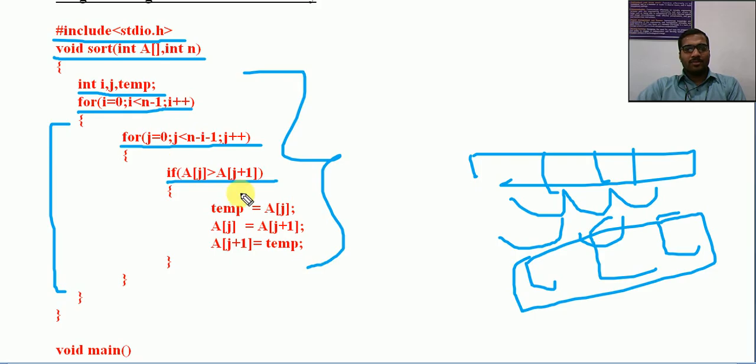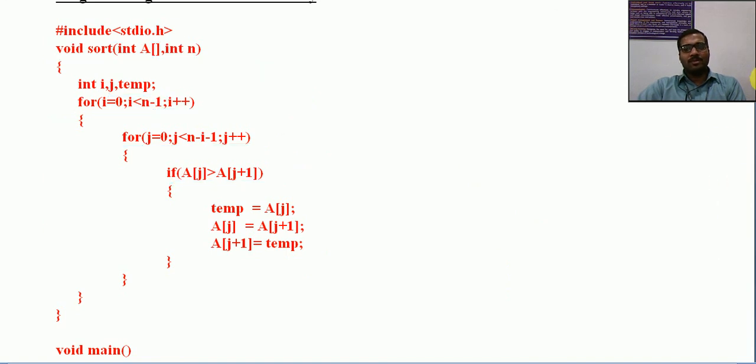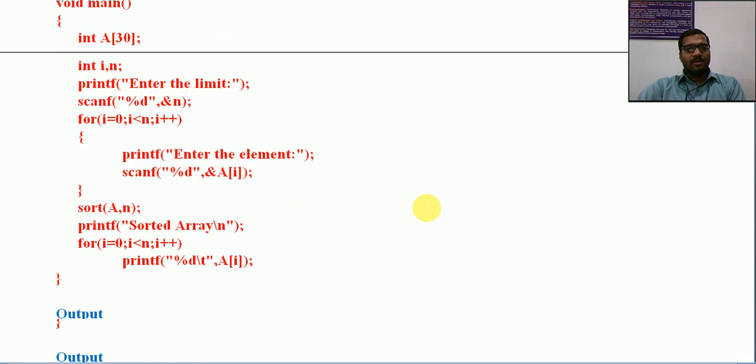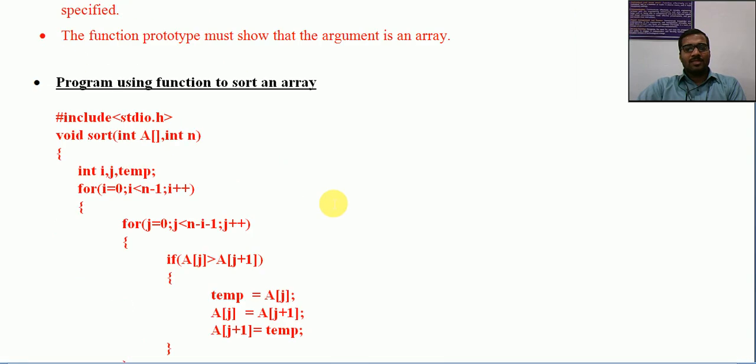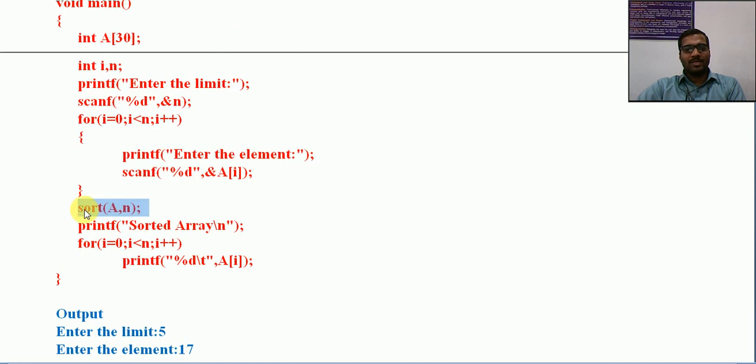So this logic, I hope it is not required. If you have any further doubt on this logic, you can refer to my previous video. So this is the difference, only these two. Just look at this statement, a replacement in this format. Otherwise, we start with for i equal to 0, i less than n minus 1, then we do sorting, then we print the sorted array as a of i.